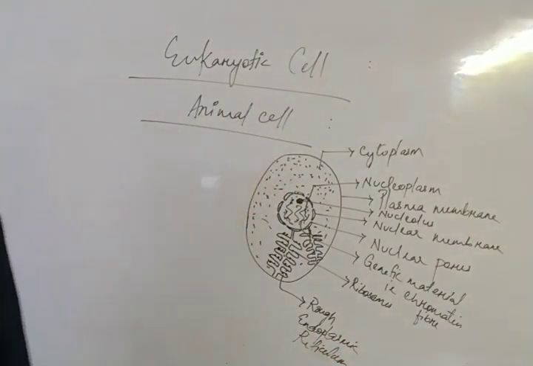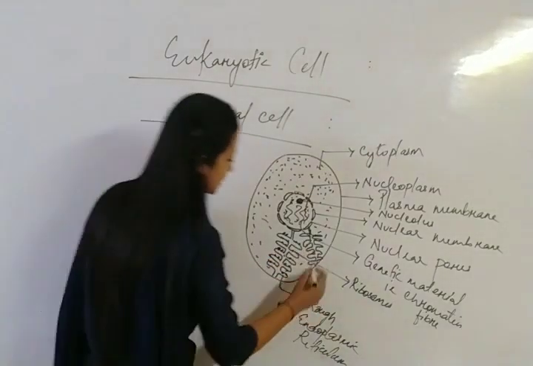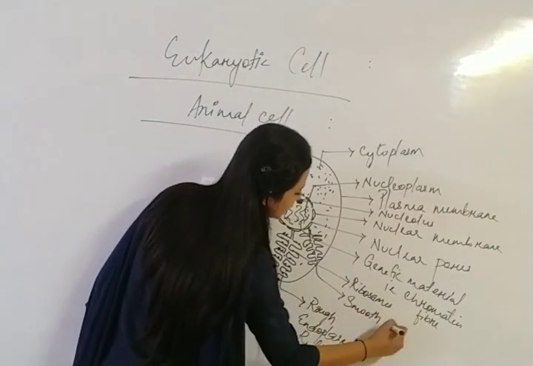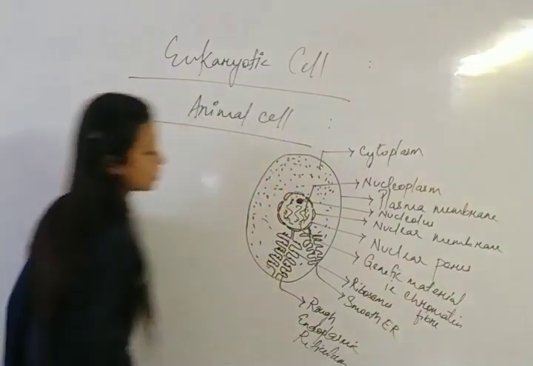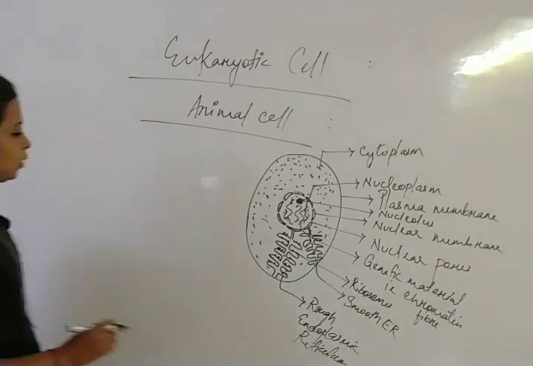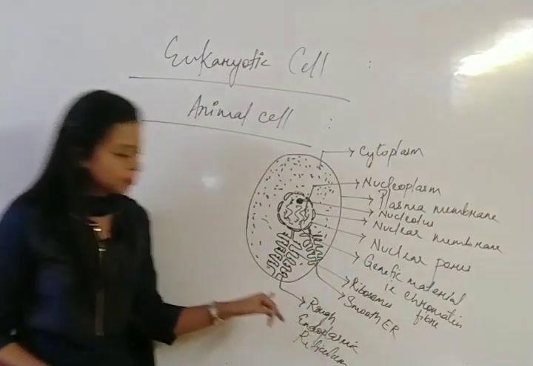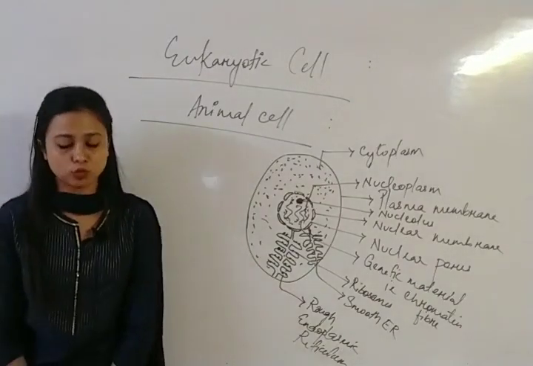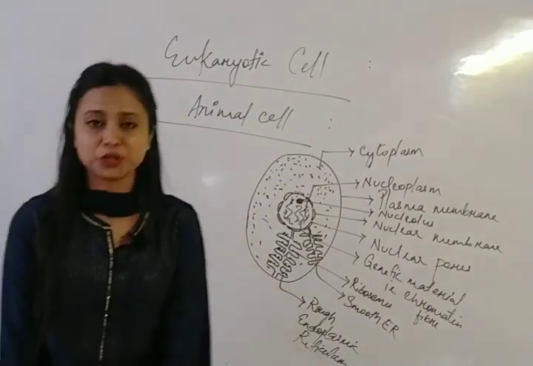Okay, it is rough endoplasmic reticulum because ribosomes are present, and where no ribosome is present, that means it is smooth endoplasmic reticulum. Let me write in short form, ER. Okay, this is smooth endoplasmic reticulum. Clear? Now why is it rough endoplasmic reticulum? Because ribosomes are present. Now tell me, what is the function of ribosomes?